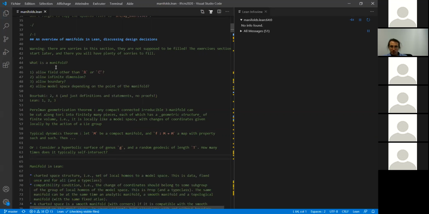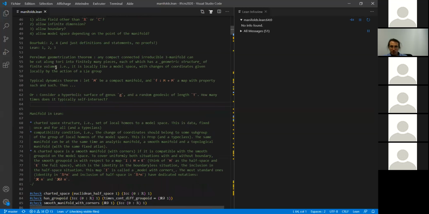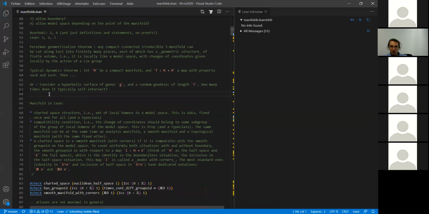It's a little bit related to the formal abstracts project. You need to have the language to be able to state the theorems, even if you're not yet able to prove the theorems. So what is currently the state of things in Lean? Manifolds in Lean are really just in their infancy, but we're still able to state some stuff. And things are stated like that.